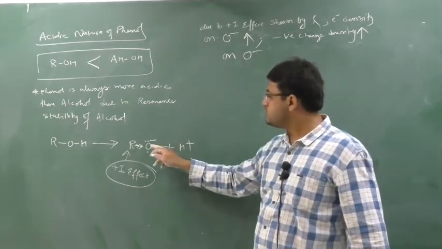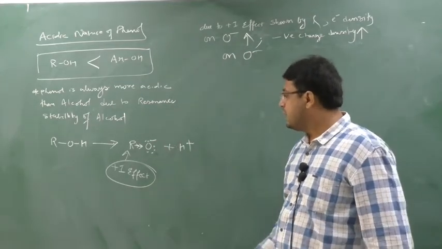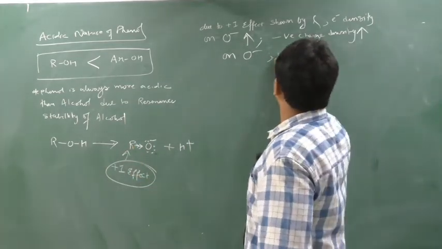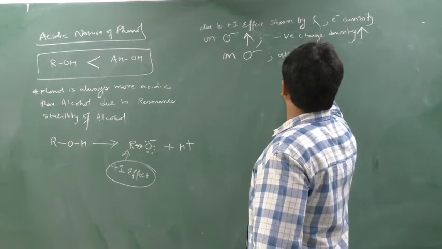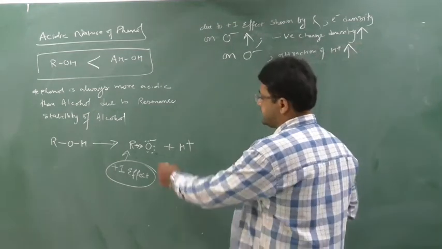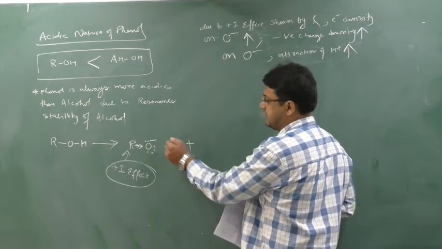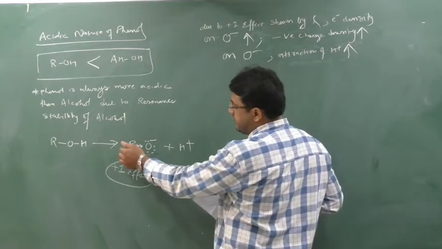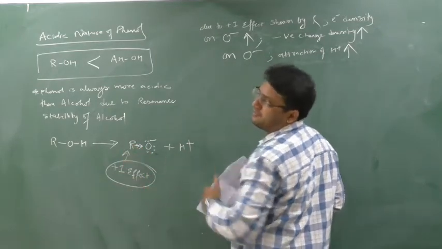When negative charge on O minus increases more, again it will attract very speedily this H plus, means attraction of H plus increases. Yes or no? First of all it is minus, so it is releasing H plus. Now as H plus is released, R will start to show plus I effect.